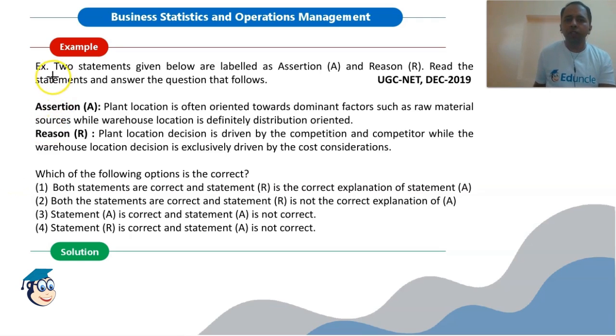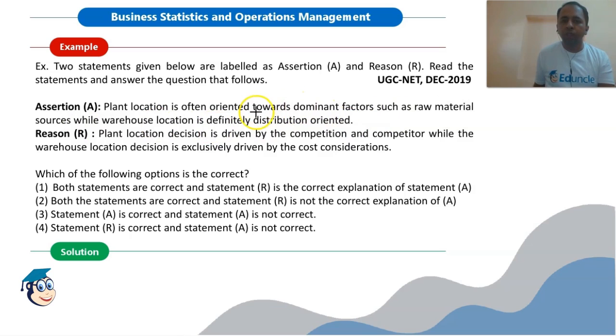Now we will go across some of the examples. This question is from the UGC NET December 19 examination. Two statements are given below, labeled as assertion and reasoning. Read the statements and answer the question that follows. Statement A is: plant location is often oriented towards dominant factors such as raw material sources, while warehouse location is definitely distribution oriented. This is true.